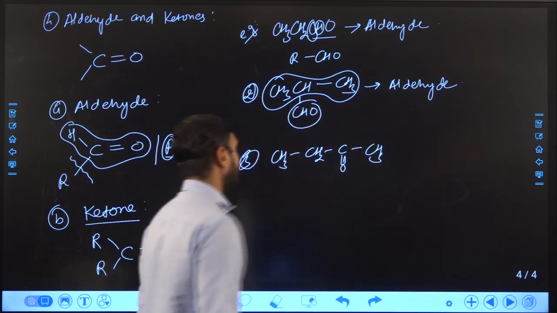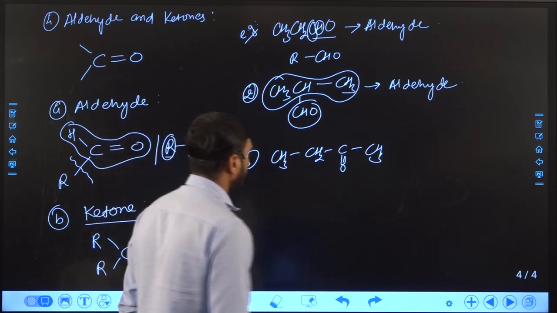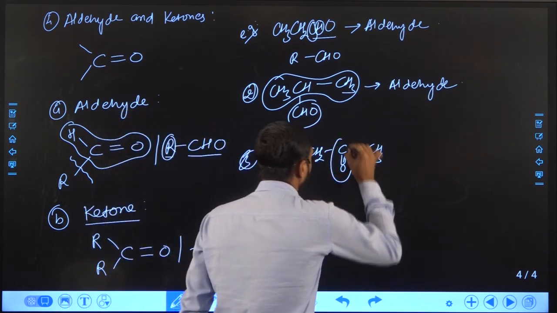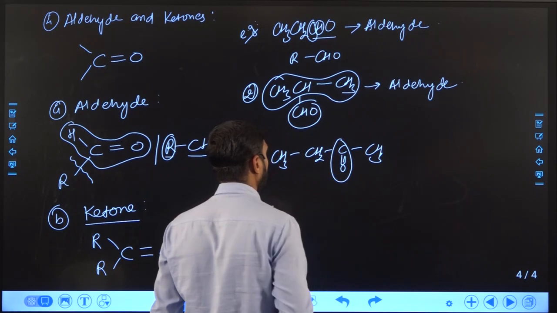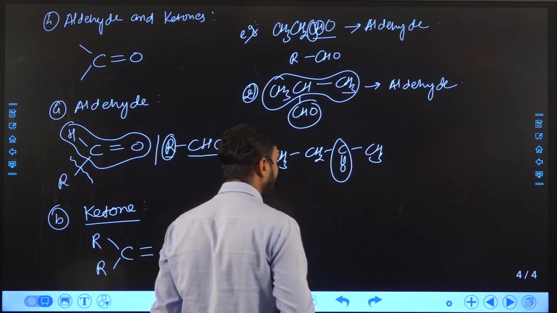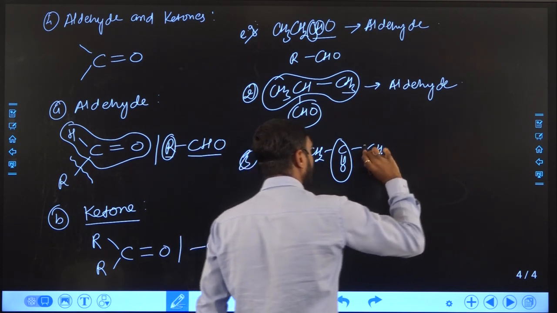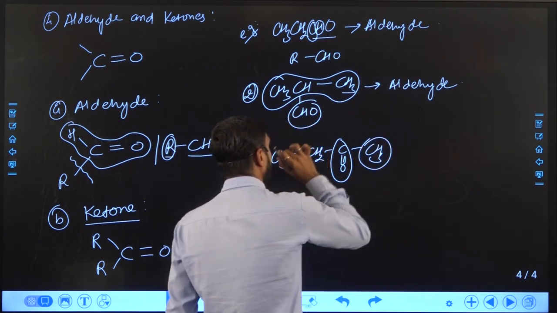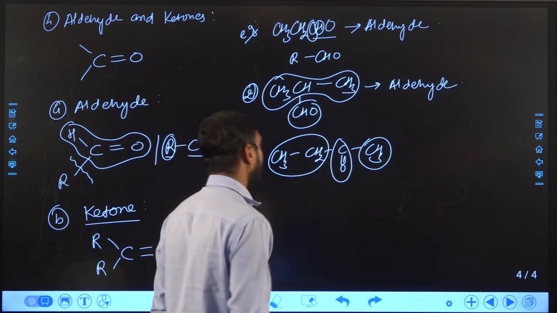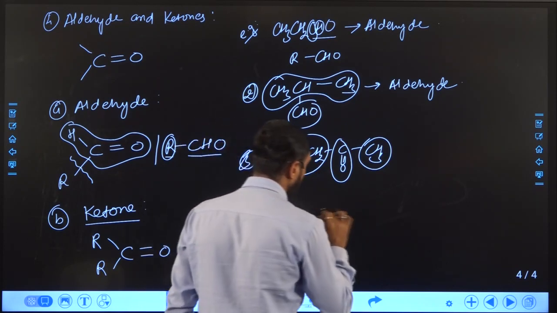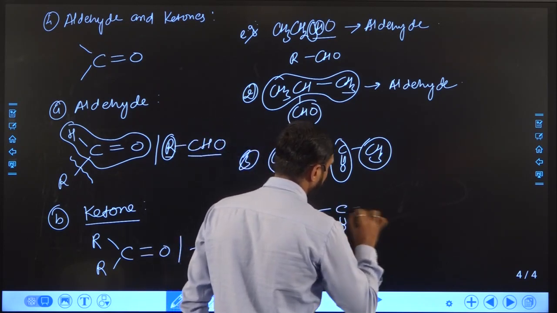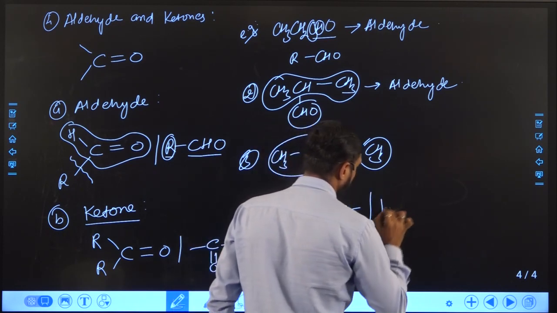So you can see here this is the ketone functional group, because here the carbonyl is not attached with hydrogen, that means both valencies are satisfied with alkyl groups. Alkyl group means here one side is a one-carbon chain and the other side is a two-carbon chain. So the functional group in this compound is known as ketone.